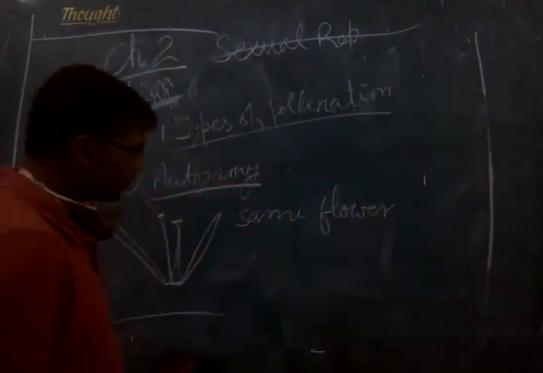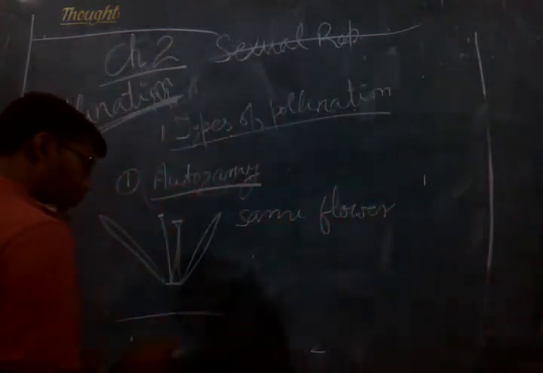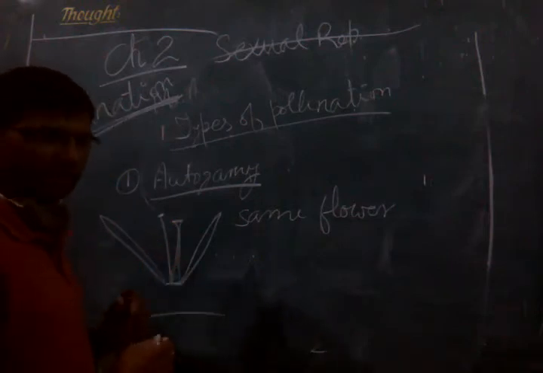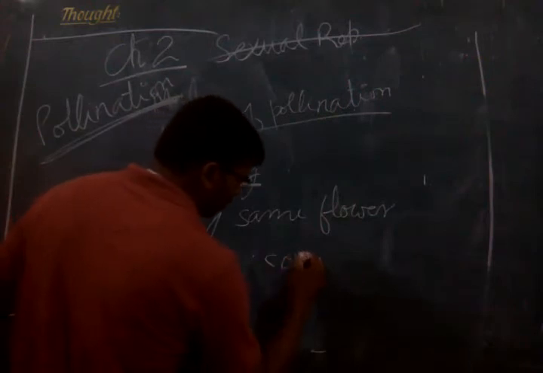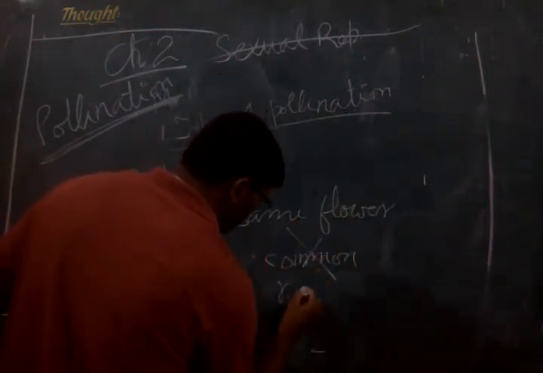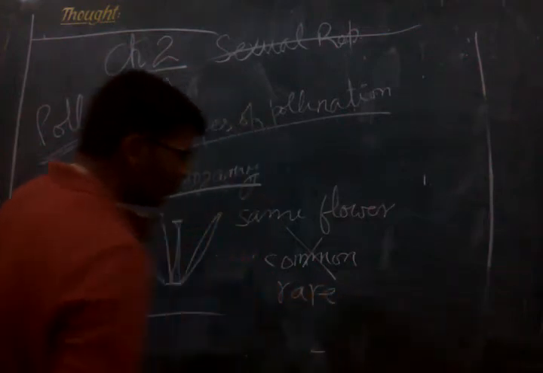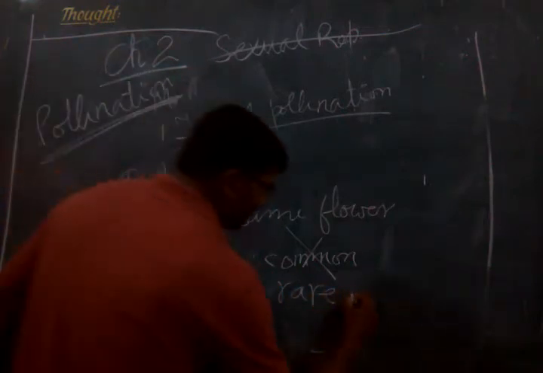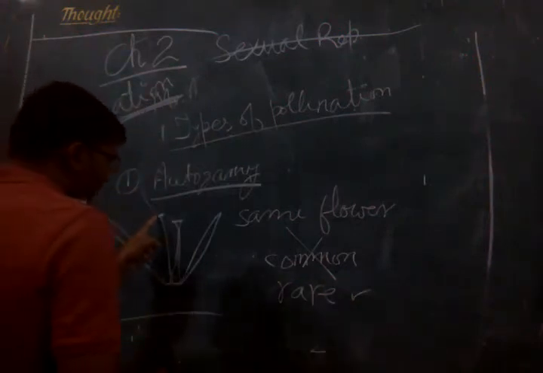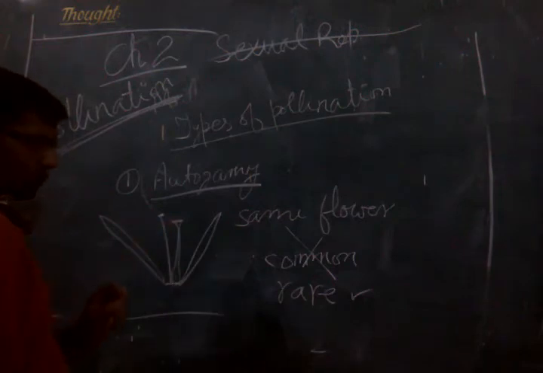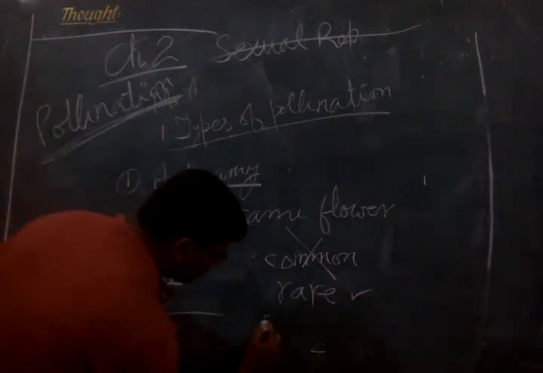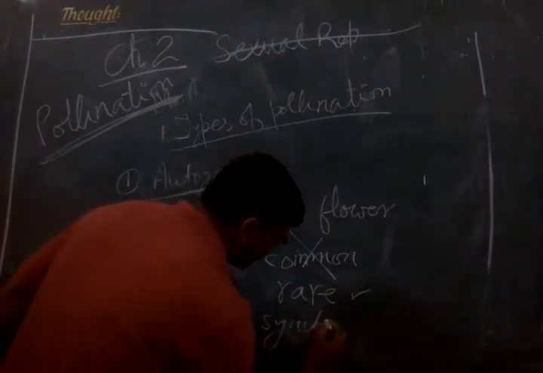And let me tell you, it seems that usually whatever flowers you see have both this androecium and gynoecium structure, so you think that it should be very common, right? But actually this is not very common. This is a very rare event. Why is it rare? Because to do pollination from the same flower, there are certain things which are needed. There must be synchrony. What is synchrony?